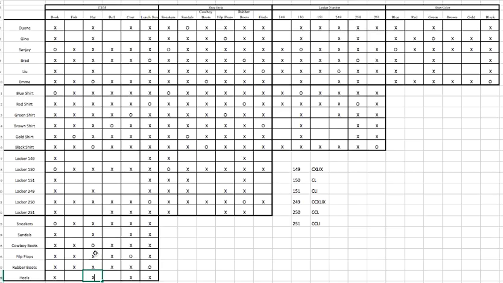All right, and now let's see. We know that the black shirt is locker 251, so Emma is locker 251. So we can put an O here. And Emma 251. And put X's. Fill this out, which allows us to put an O here. And then, whoops, I think I missed an X with this guy, easy to do. And then we have this box all filled out.